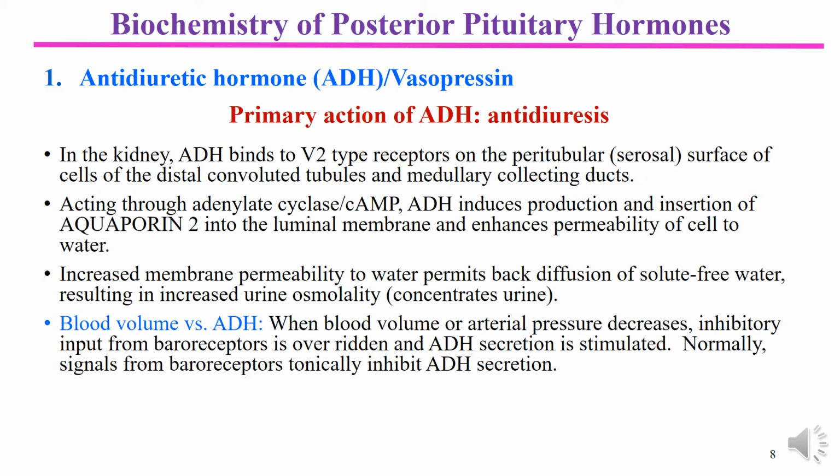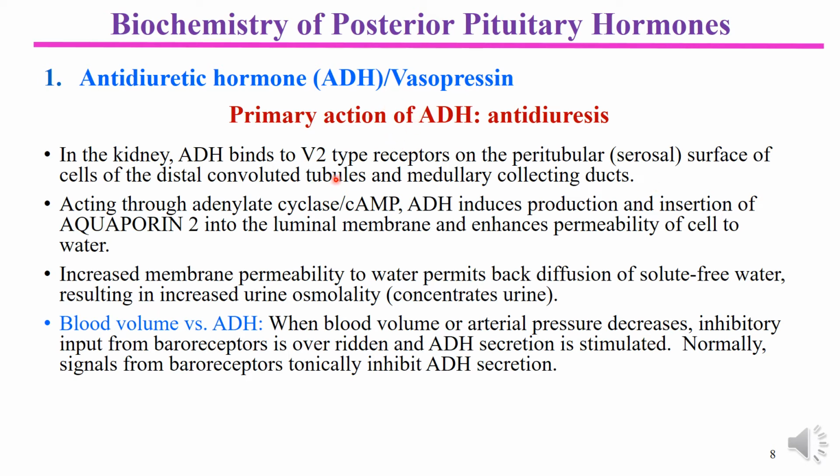Some more detail about the mechanism of action of antidiuretic hormone. So the main action of antidiuretic hormone is antidiuresis. There are specific receptors for the antidiuretic hormone present in the kidney, particularly on the serosal surface of the cells of the distal convoluted tubules and medullary collecting ducts.